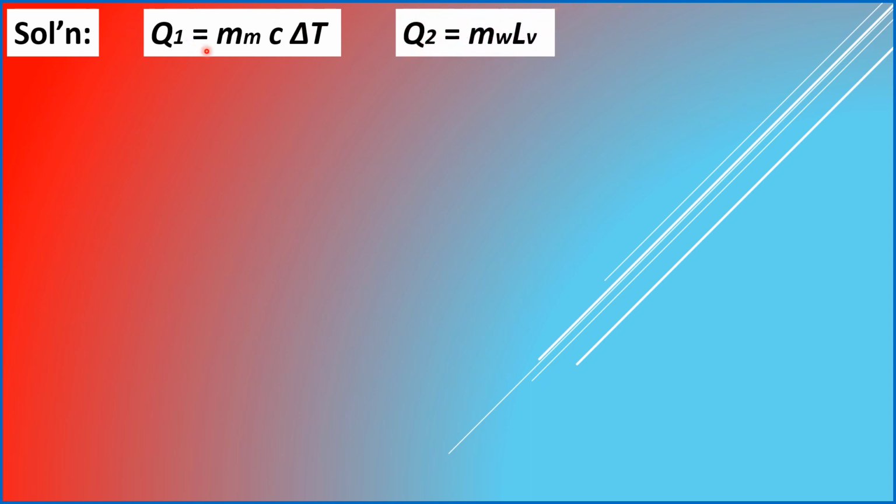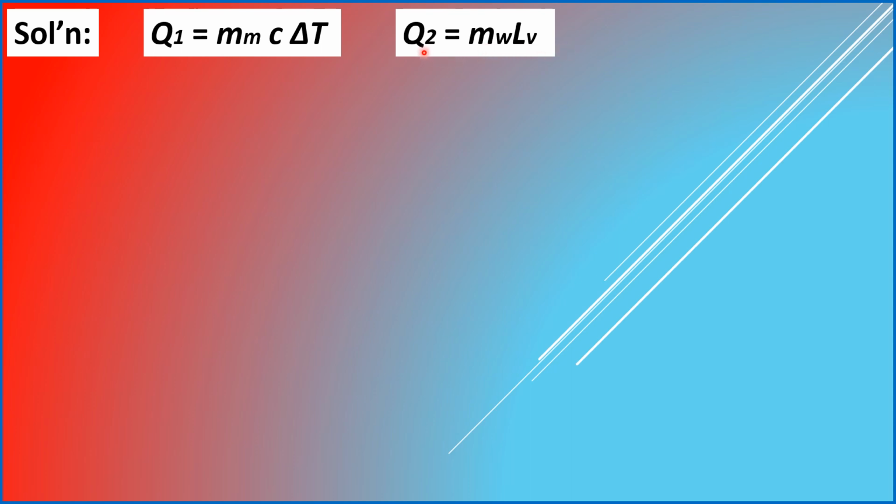So if Q1 represents the amount of heat that the human body should release, when he is going to perspire, that amount of heat will be absorbed by the sweat or the perspiration in order for the water or the sweat to vaporize. In other words, to turn from liquid to water vapor, right?